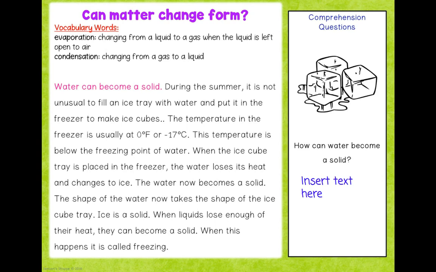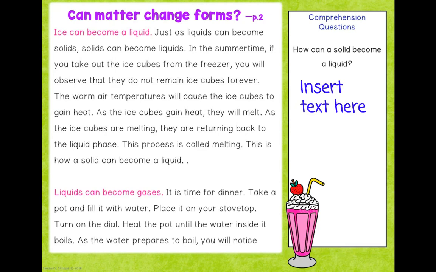Ice is a solid. When liquids lose enough of their heat, they can become a solid. When this happens, it is called freezing. Ice can become a liquid. Just as liquids can become solids, solids can become liquids.